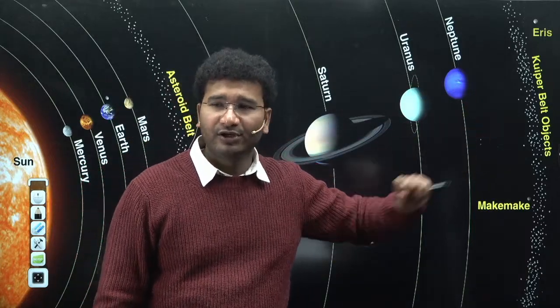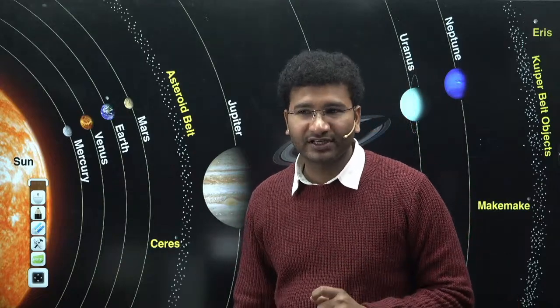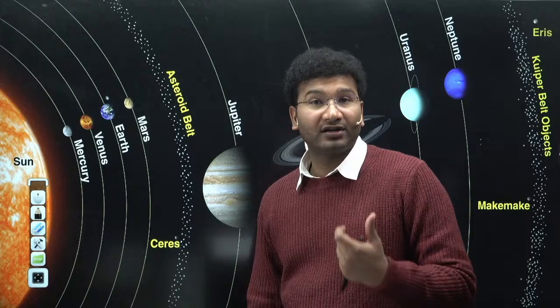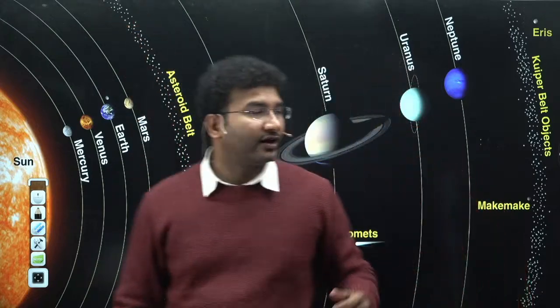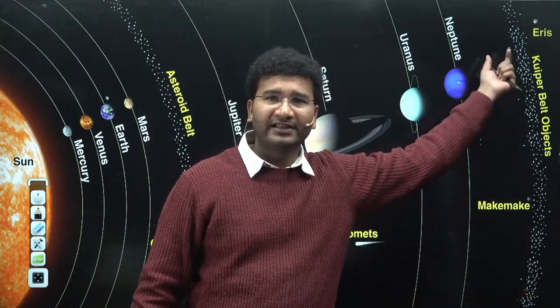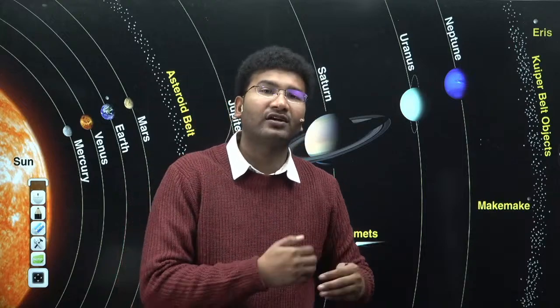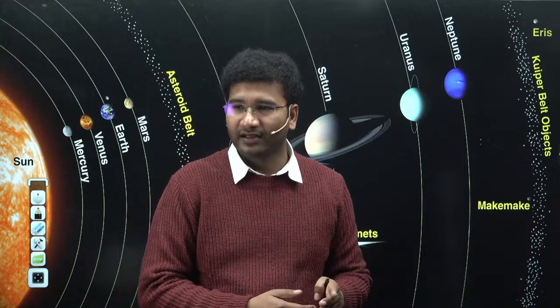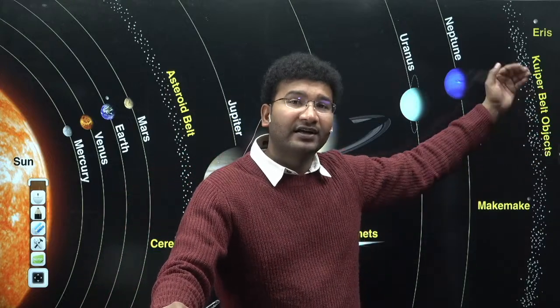And I also told you that there are two different belts which you need to know. From the current affairs point of view, I also mentioned the Oort cloud. I told you what is the asteroid belt, and what is the Kuiper belt. The Kuiper belt tries to define what is our solar system and what is not our solar system. Beyond this, whatever you find are not planets, but dwarf planets.